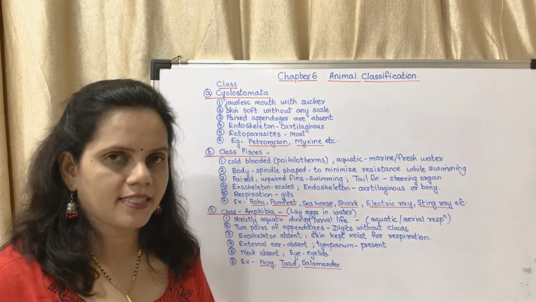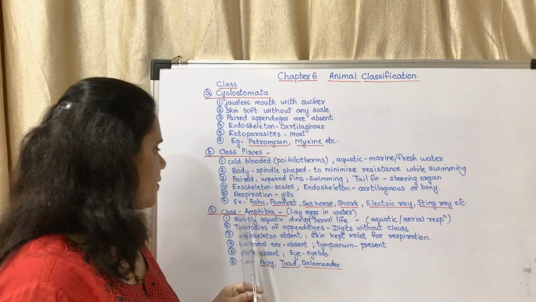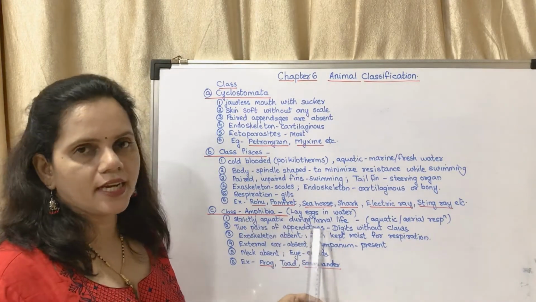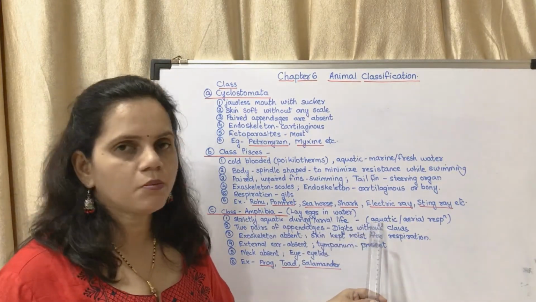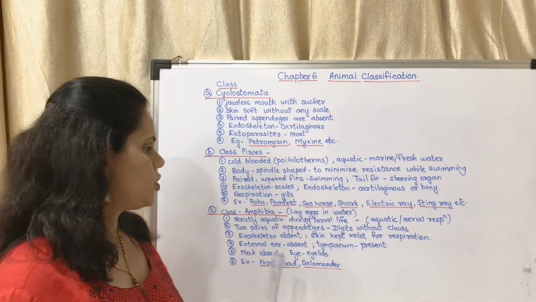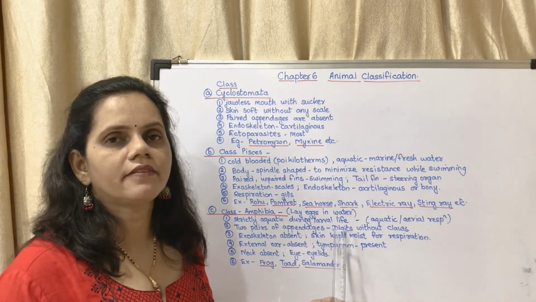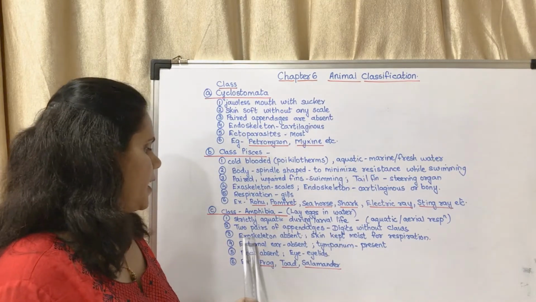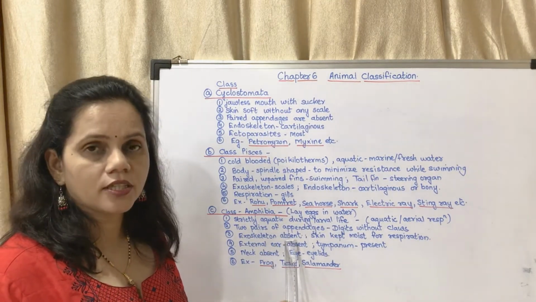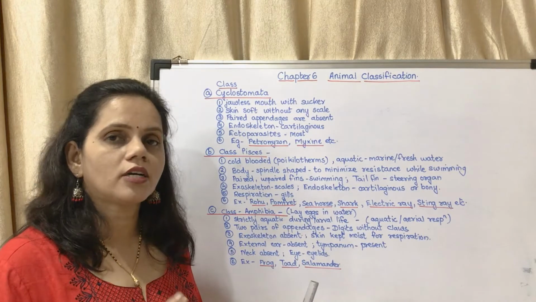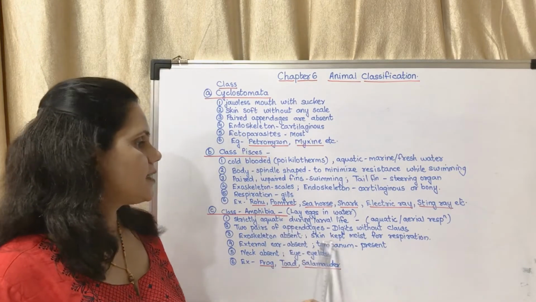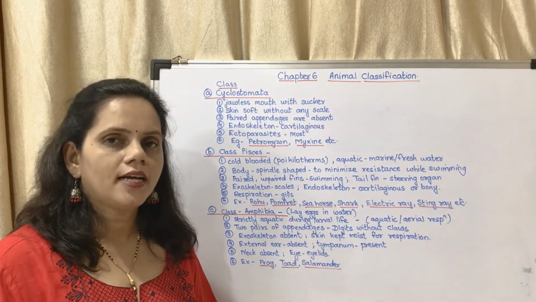So what are the characteristics of class Amphibia? Strictly aquatic during larval life. They can perform both aquatic and aerial respiration. They have two pairs of appendages. Digits are without claws. Exoskeleton is absent, that means their body does not have scales. The skin is kept moist for respiration.